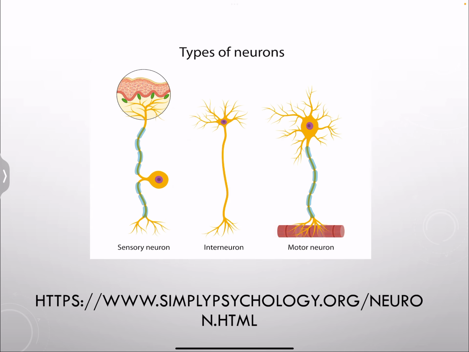Now I can explain this better using this visual. Over here you have your dendrites. Those dendrites receive signals. We call them sensory neurons.